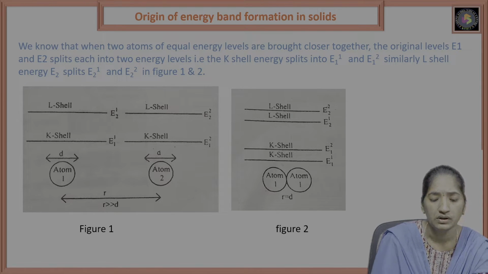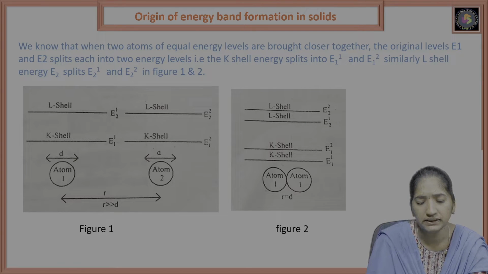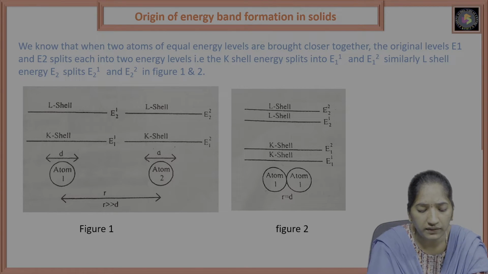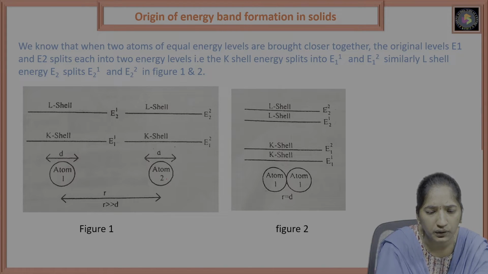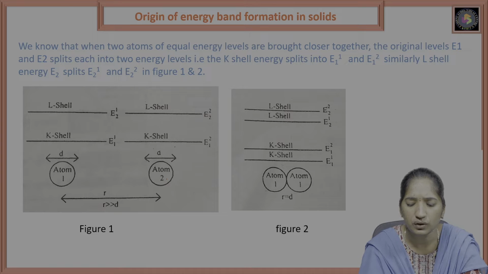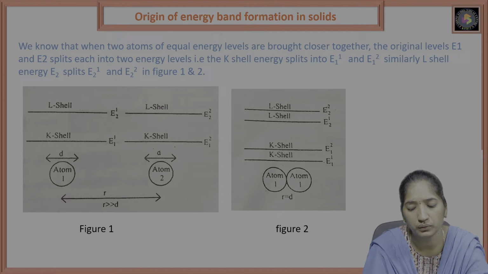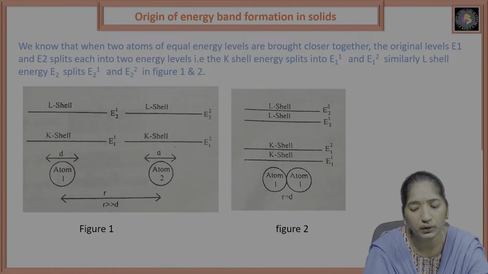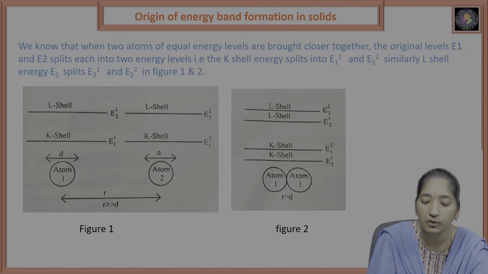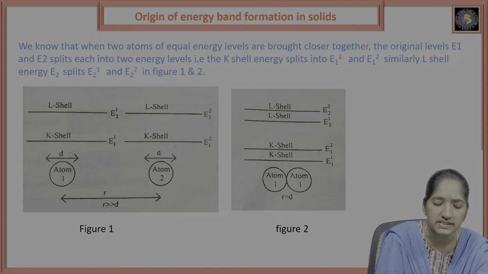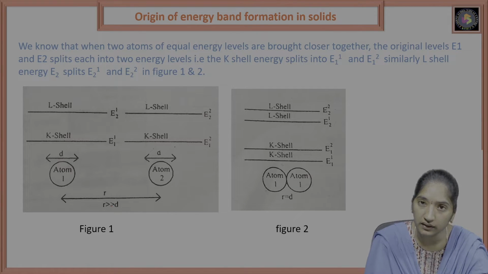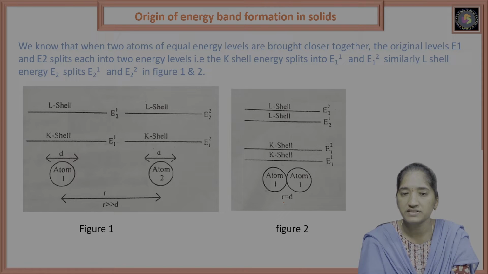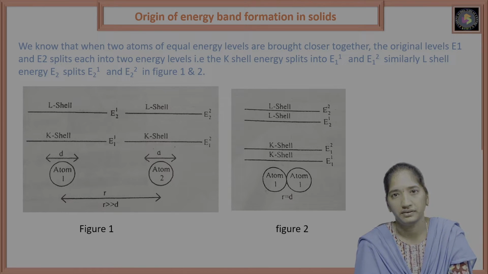So here, when these two atoms are brought together, the K shells E11 and E12 will come close to each other, along with E21 and E22. Let us discuss the radius and the diameter. In the first figure, the radius is always greater than D. When the atoms are brought close together, the radius must equal the diameter.